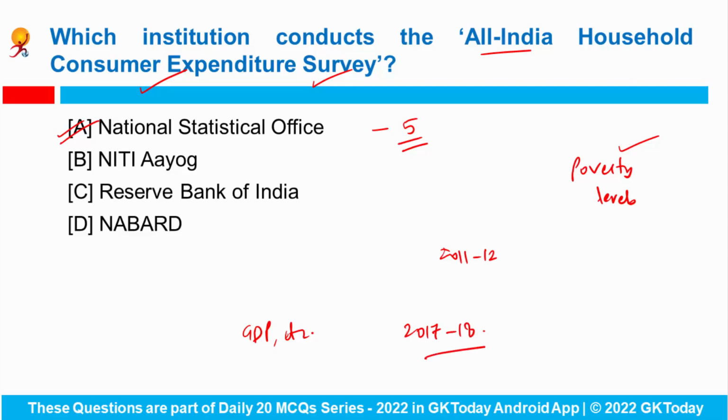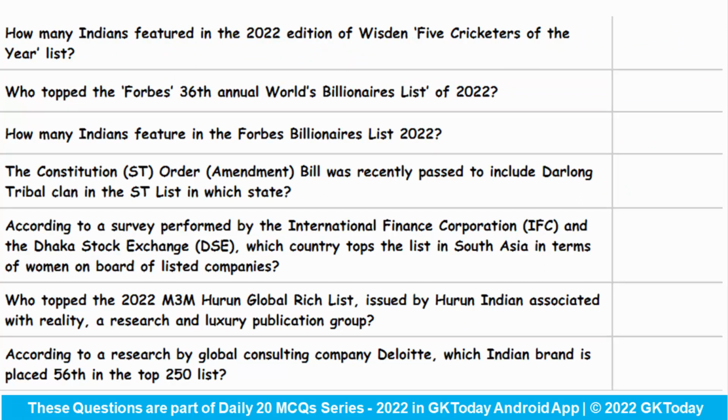Okay. Now coming to the question slide, let's see some of the important rankings and reports. How many Indians featured in the 2022 edition of Wisden 5 Cricketers of the Year list? So in this list, 2 Indians have been featured, and who are they? Jasprit Bumrah and Rohit Sharma.